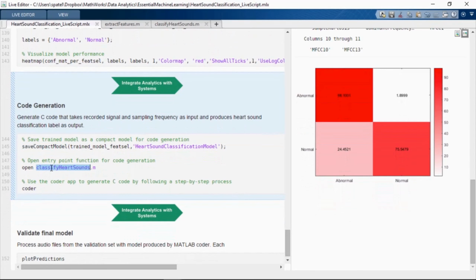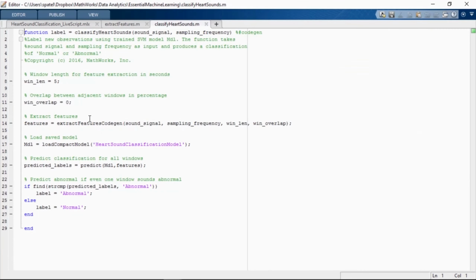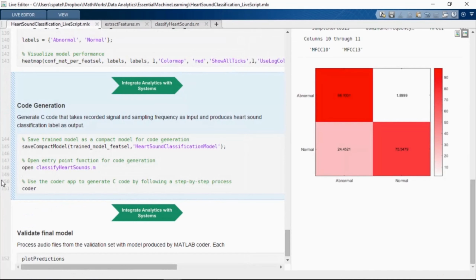This process consists of three steps. First, we save the trained model by using the saveCompactModel method. Next, we create an entry-point function, in this case called classifyHeartSounds. classifyHeartSounds is a function that takes raw sensor data as input and produces the classification label of normal or abnormal after processing the raw sensor data for feature extraction and running the trained classification model.